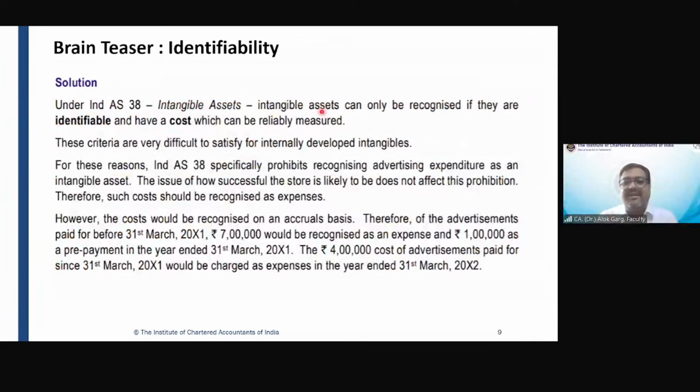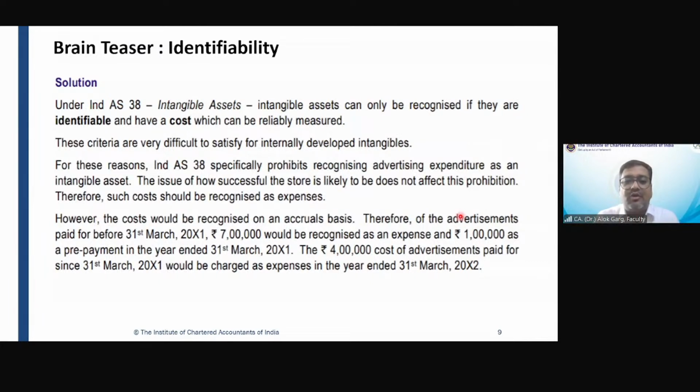Under Ind AS 38, an intangible asset can only be recognized if it is identifiable and has a cost which can be reliably measured. Cost will always be there. These criteria are very difficult to satisfy for internally developed intangibles. For these reasons, Ind AS specifically prohibits recognizing advertising expenditure as an intangible asset. The issue of how successful the store is likely to be does not affect this prohibition. Therefore, such cost should be recognized as an expense, even though it is not identifiable.